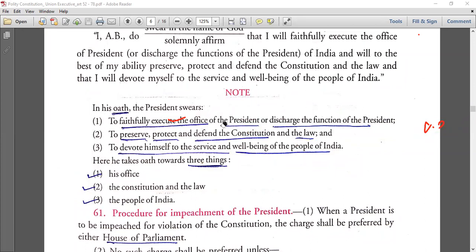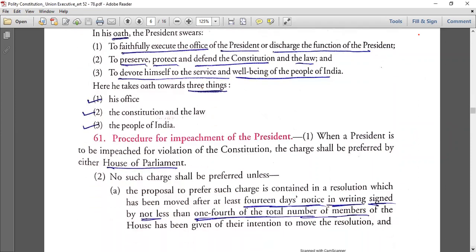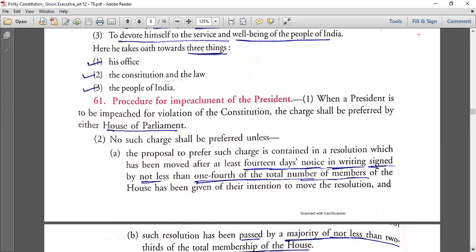So now Article 61. As discussed before also, it deals with the procedure of impeachment of president. When a president is to be impeached for violation of the constitution, the charge shall be preferred by either house of the parliament. ठीक है, impeach अगर होगा, impeachment कहाँ पे होता है? See, two things. He will give his resignation to the vice president. Second is impeachment. This we already know.